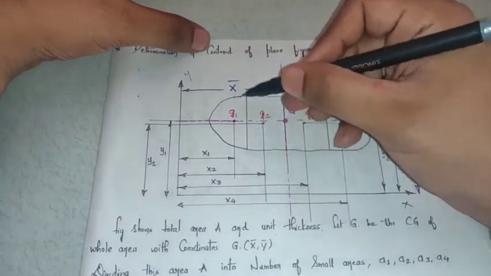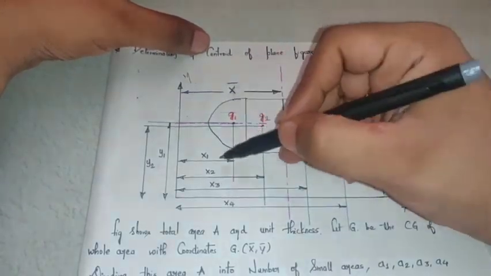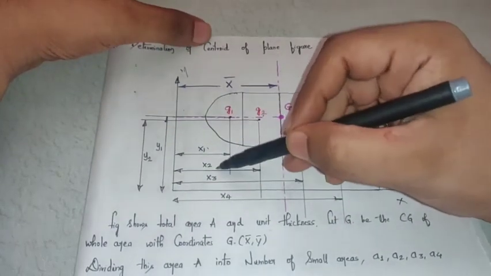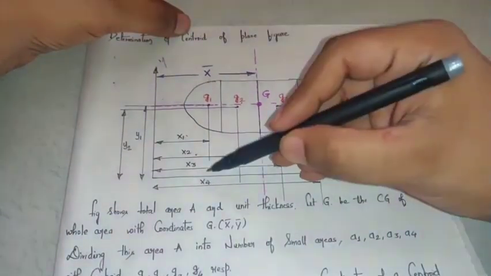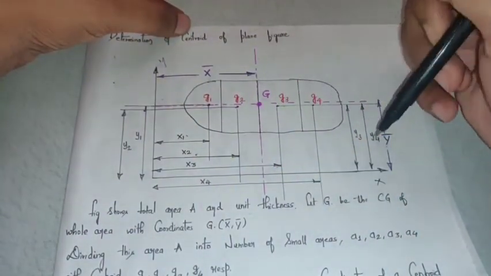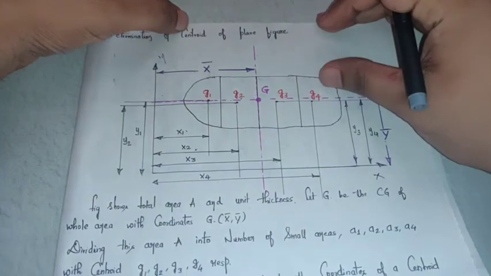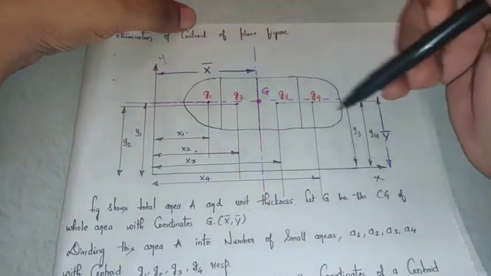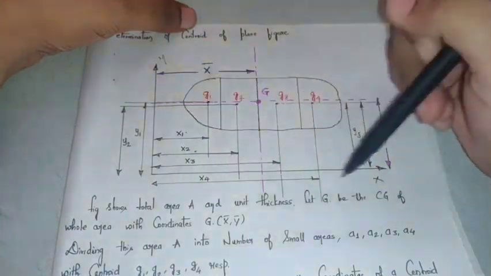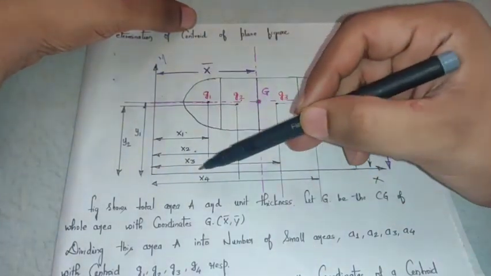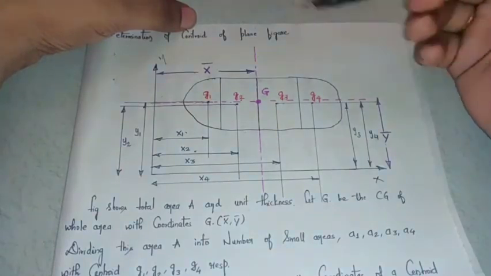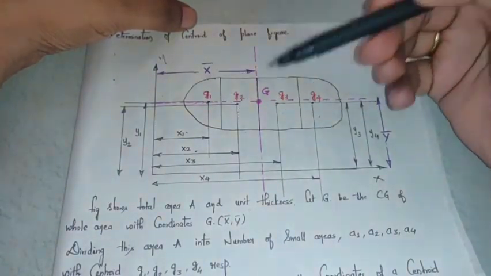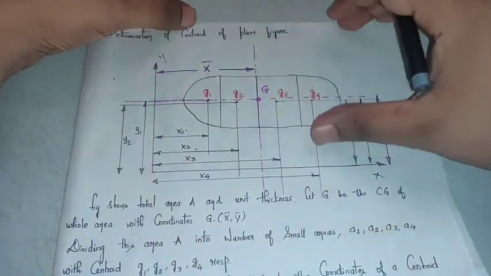The centroid of the first object with respect to the y-axis and x-axis I have marked as x1 and y1. Similarly for the second object it is x2, y2, third object x3, y3, fourth object x4 and y4. Now what do x bar and y bar represent? X bar and y bar represent the centroid of the complete figure, whereas x1, x2, x3, x4, y1, y2, y3, y4 represent the centroids of these smaller areas within the element, right?